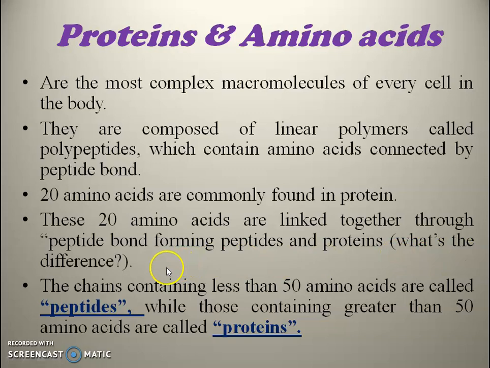What's the difference? Peptides and proteins are formed from amino acids by peptide bonds. Chains containing fewer than 50 amino acids are basically called peptides, while those containing more than 50 amino acids are called proteins.